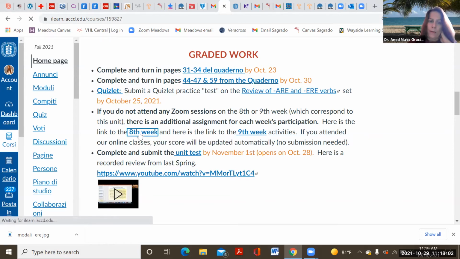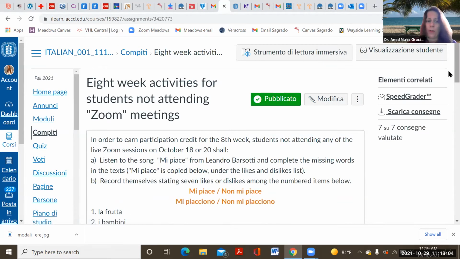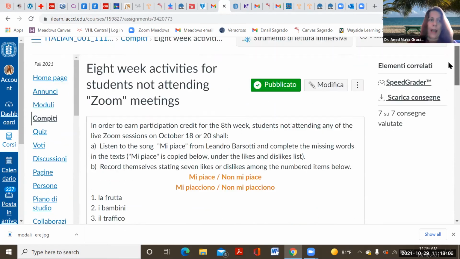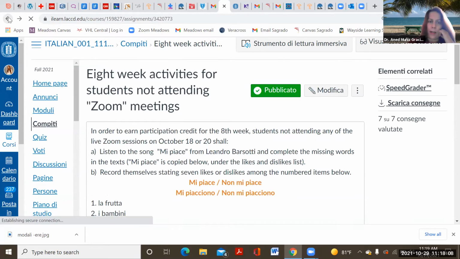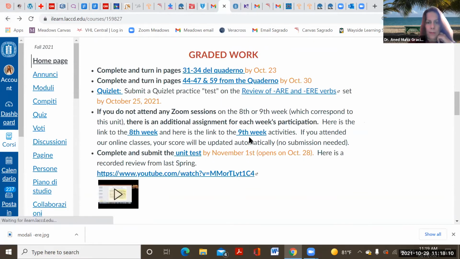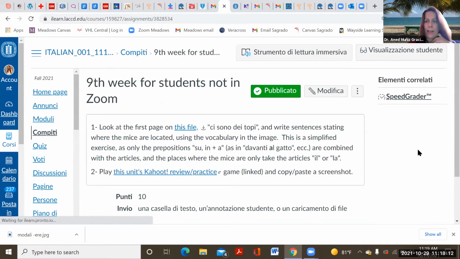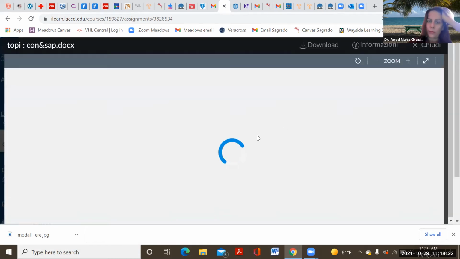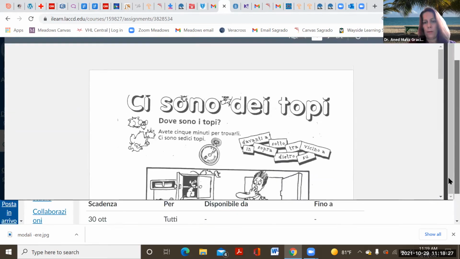The 8th week, and that was due already, right? And then you have the 9th week. Now on the 9th week, and we did this in class on Wednesday, right? So "C'è un topo" is an activity that we also did, making sentences with this. My internet is a little slow, right?